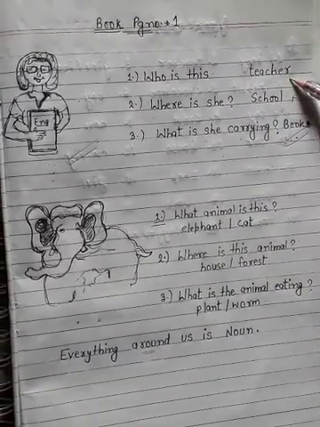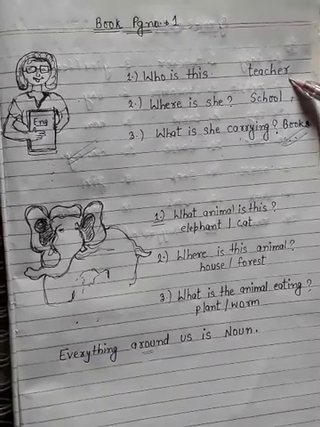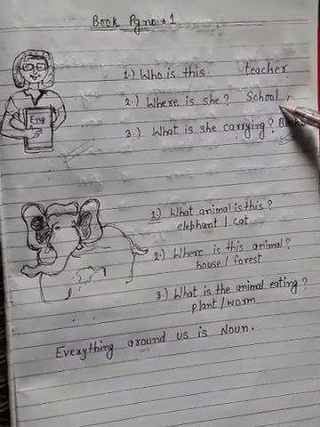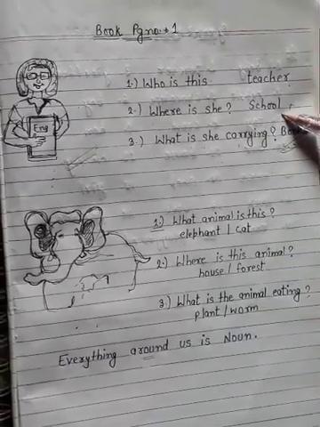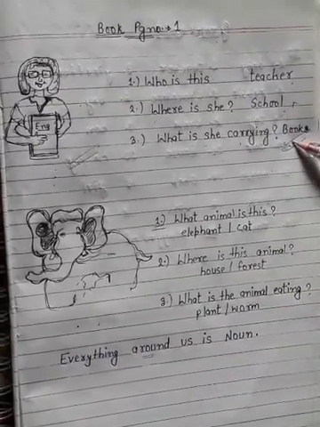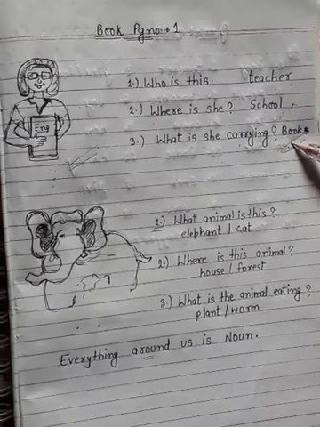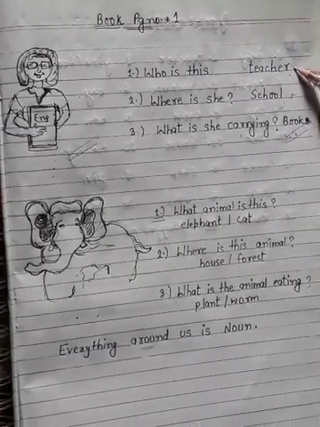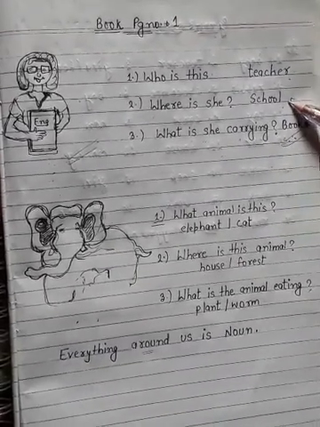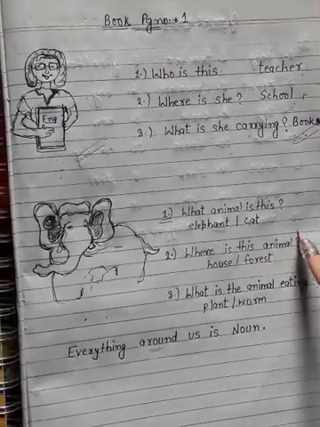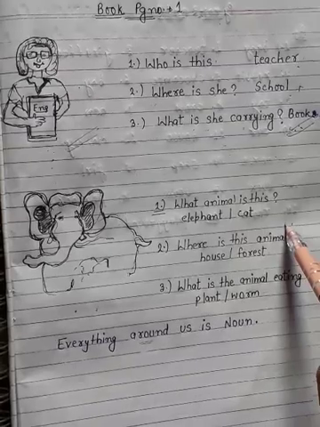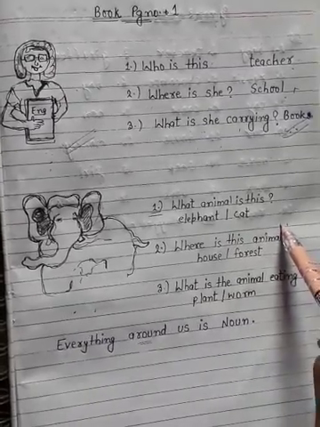Teacher is a noun because it says about a person. School is a noun because it tells us about a place. Books is a noun because it is a thing. It is a person name, a place name and a thing name. So when you move to the next example, you have to do it on your own.